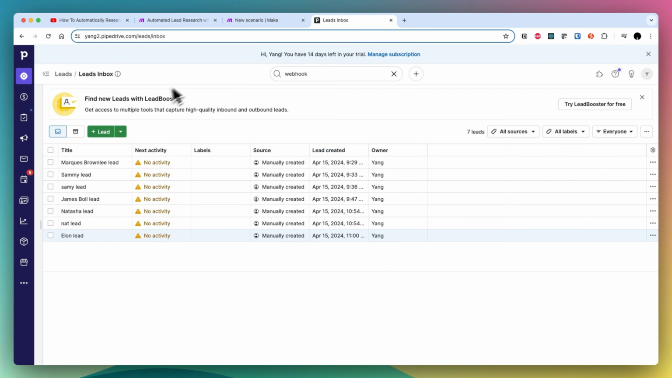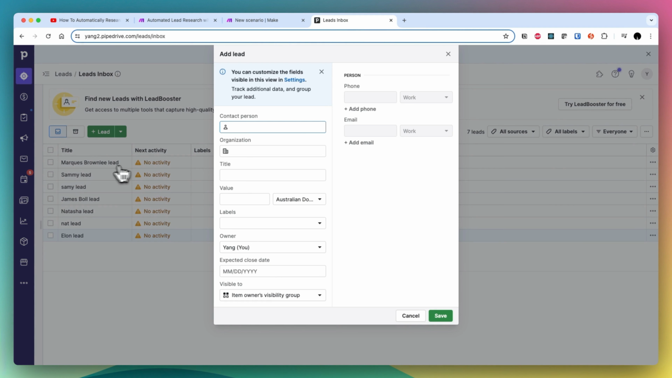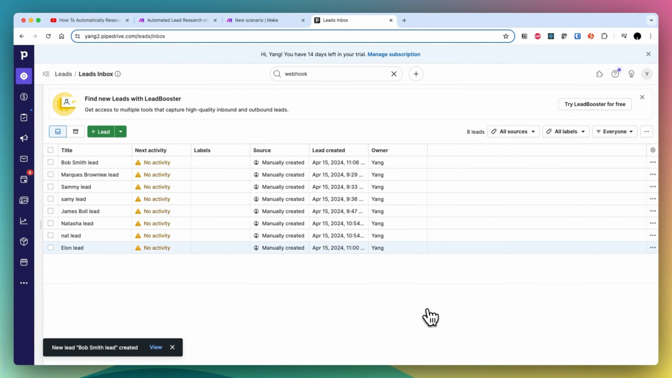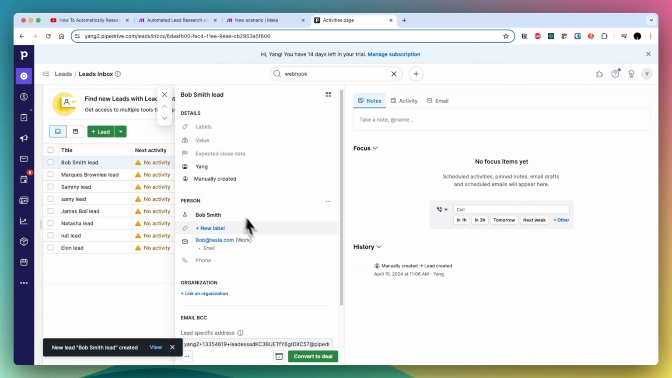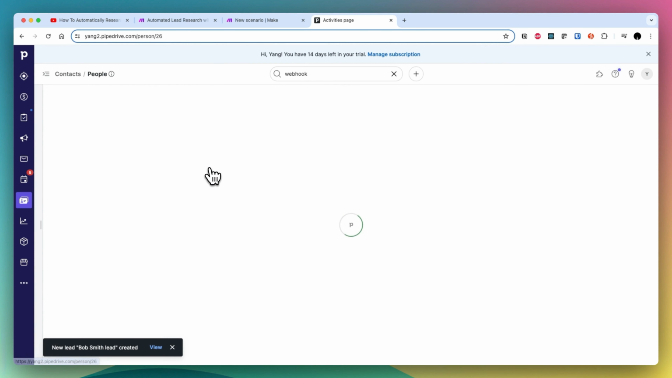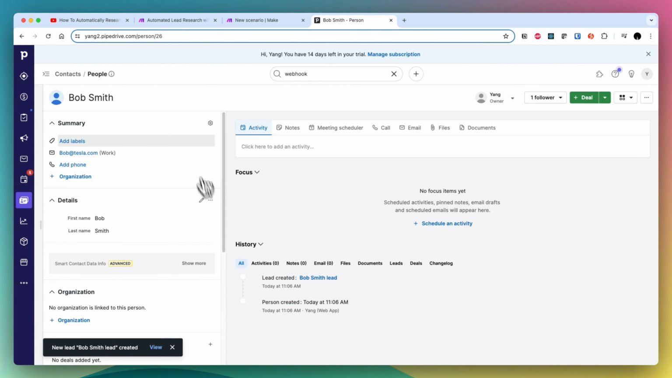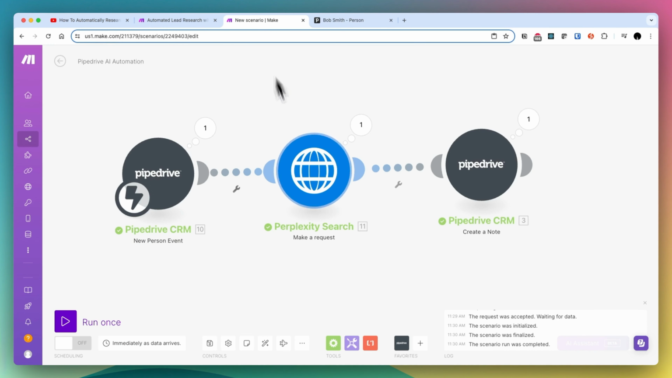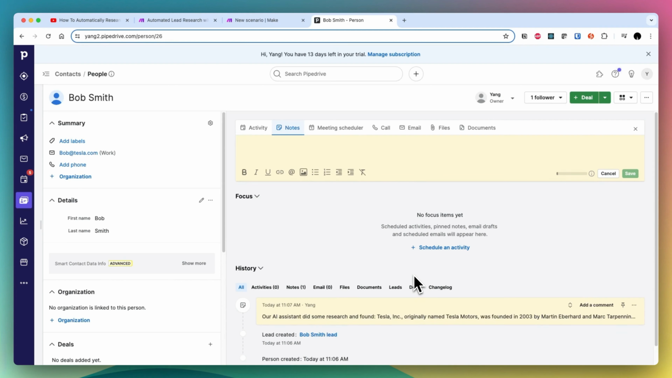Let's run through it to see how it works. So let's say I've got a new lead. You can see I've just been doing some examples. So let's say we've got Bob Smith, and let's give him an email. Let's say he works at Tesla, right? And then we save. So we've got this new person here now. And if we go to the person, you can see there's nothing here yet because it's a new lead. But if we go back to this new scenario, you can see it's running through. My video cut off for a little bit just there, but the Make scenario has just run.